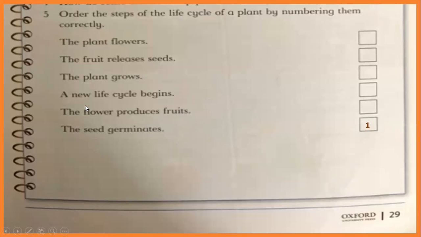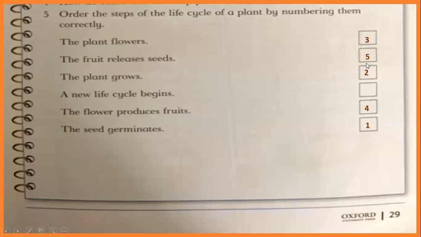Then what is number 2? This one, the plant grows. After germination, the plant grows. Then what happens to plants? Then number 3, the plant flowers, meaning the plant gives flowers. After the flowers, the flower produces fruits. Then after fruits, the fruit releases seeds.